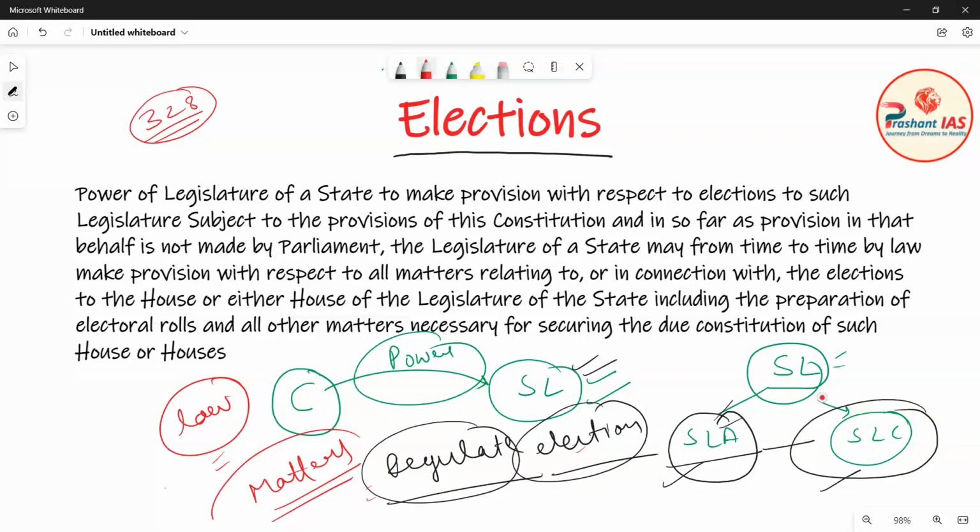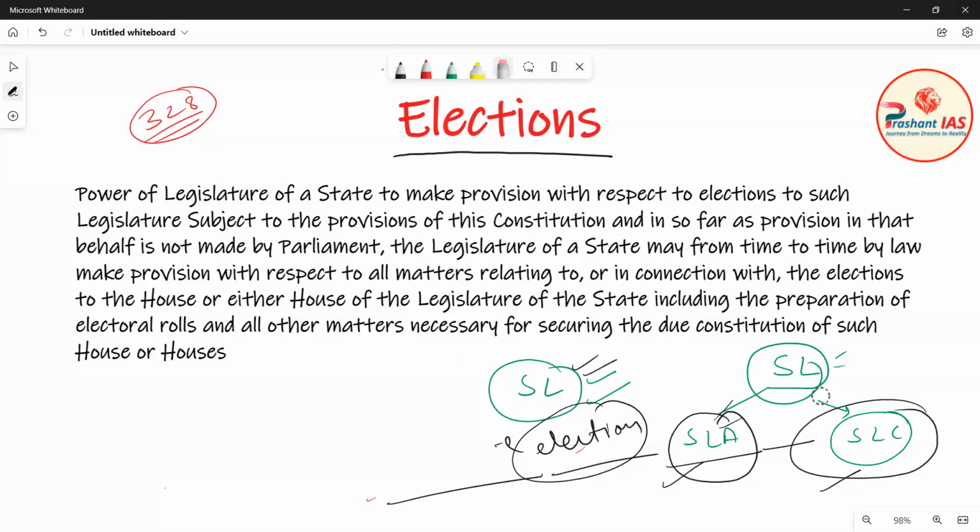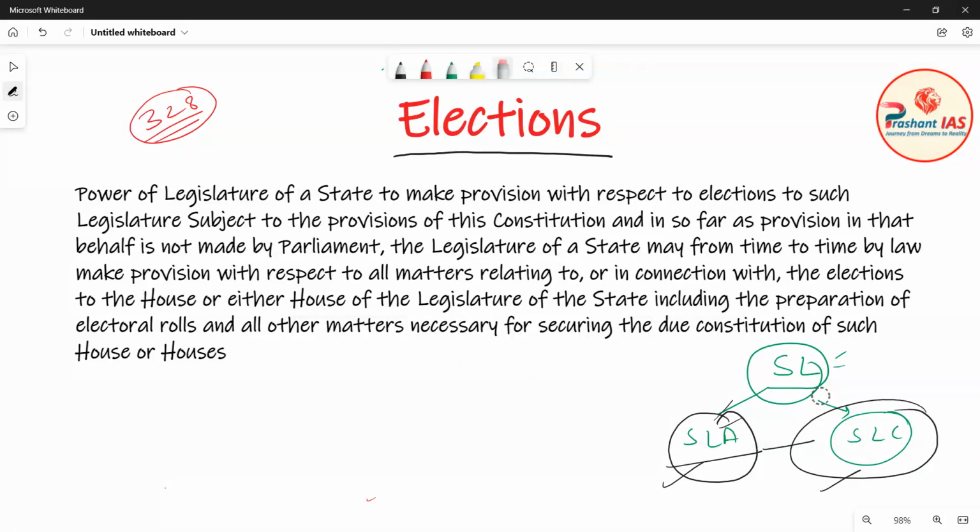So what is this article saying? This article is saying that the state legislature has the power to regulate the election of the state legislative assembly and state legislative council by making a law, and all the matters related to the election. Now one question arises here. You can ask me, sir, in the previous article you told us that Parliament has this power to regulate the election of the legislative assembly and legislative council, and here you are saying that the state legislature also has such power.